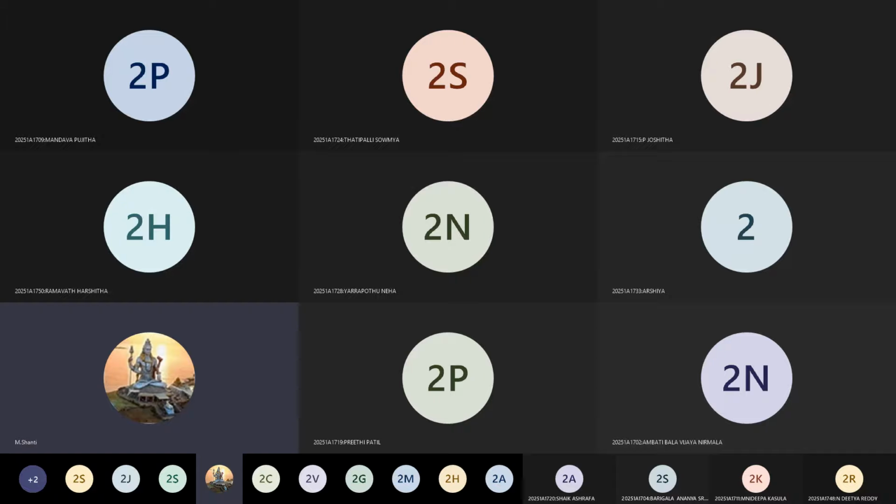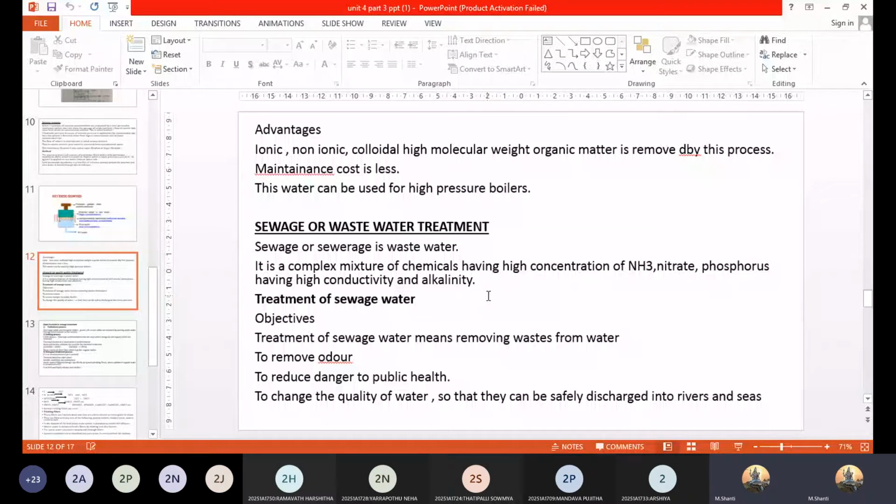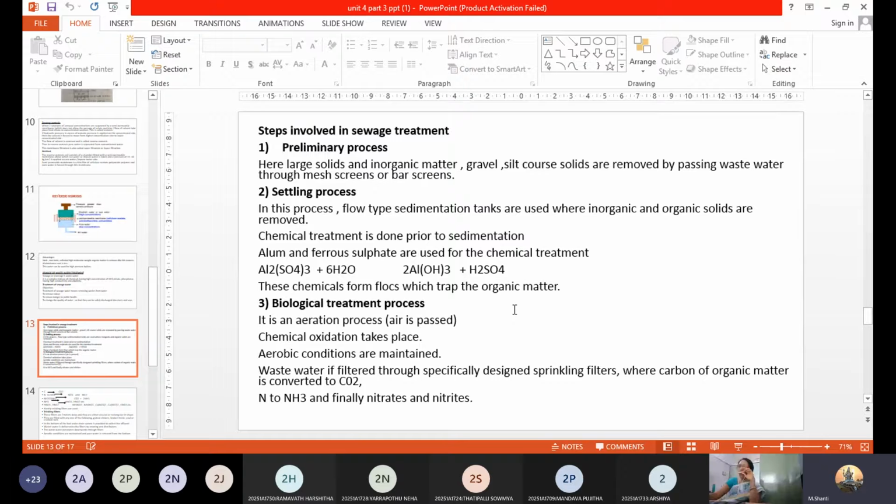Is sewage and it is being now. What are the problems if the sewage water is not treated? Without treating the sewage water, if it is sent into nearby rivers or lakes, what kind of problems do we face? That also we have seen. Yes, okay. Then next, coming to the steps involved in the sewage water treatment.